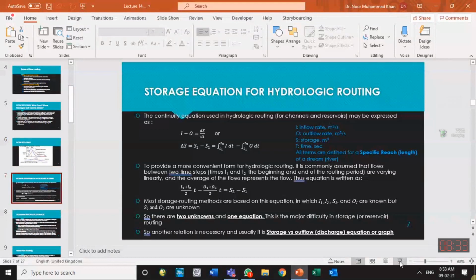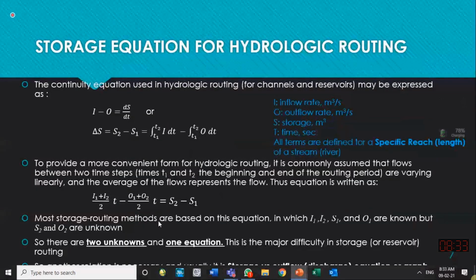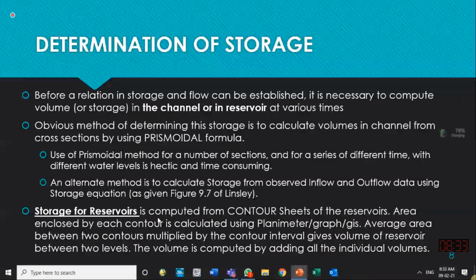Any question up till now? So that is one way of routing. The theoretical background is this one.